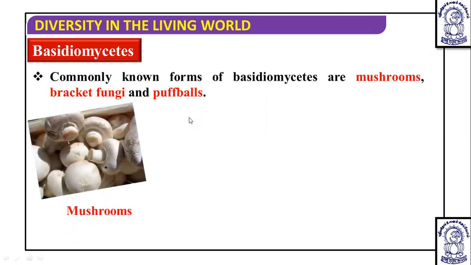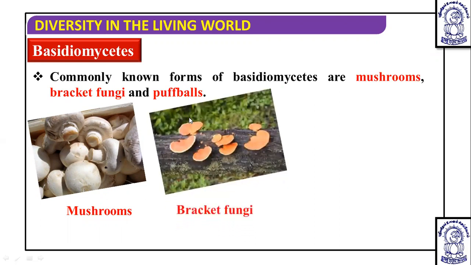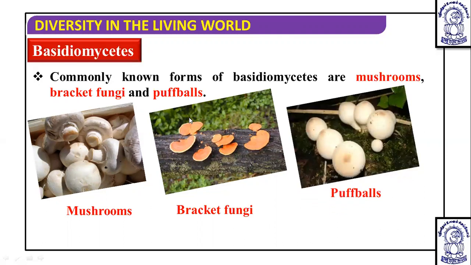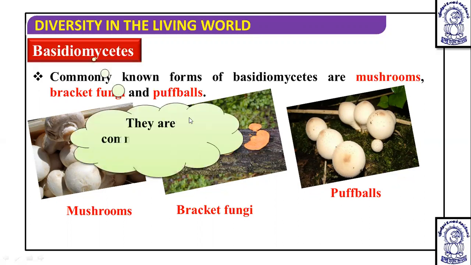So these are the mushrooms. If somebody asks what mushrooms are, they are fungi, and if asked which class they belong to, you should answer that it is Basidiomycetes. Then these are the bracket fungi, which grow like a bracket on the shelf of wood or on wood blocks, so they are known as bracket or shelf fungi. And these ball-like fungi are known as puffballs, because they release spores in a puff. Now, these are commonly known as club fungi.